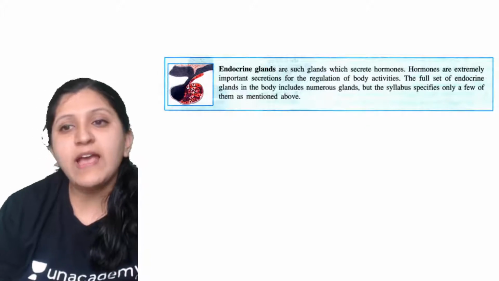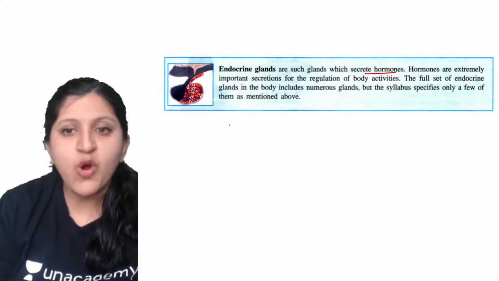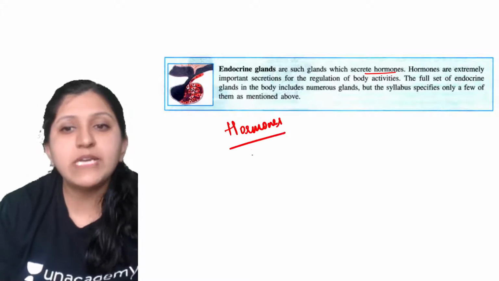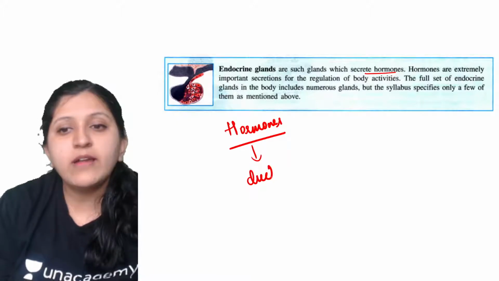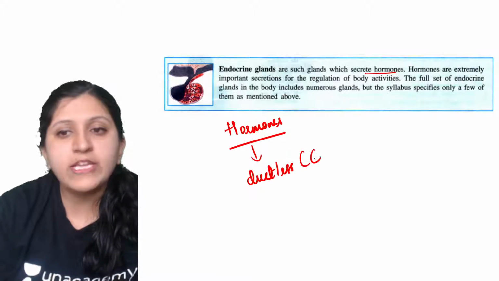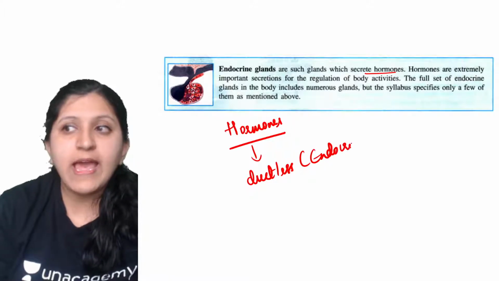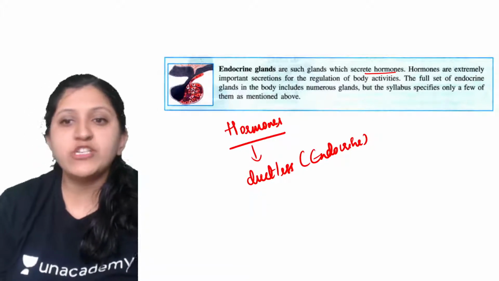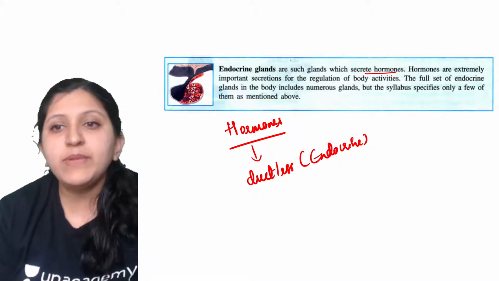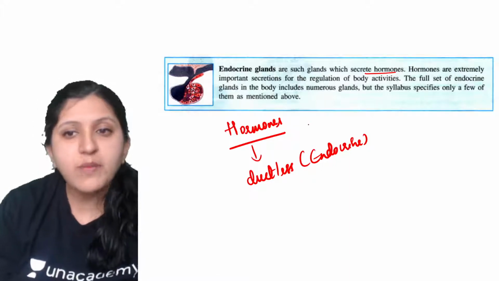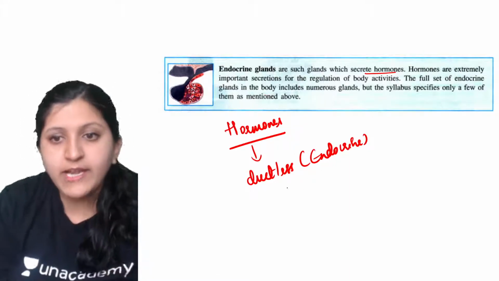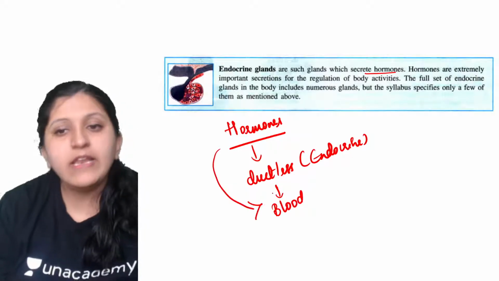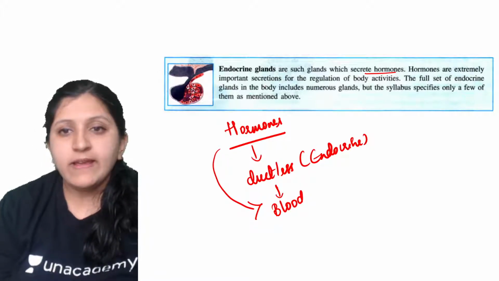Endocrine glands are the glands which secrete hormones. Hormone secretion always occurs through a ductless gland, that is, an endocrine gland. Exocrine glands secrete their secretion through a duct, whereas endocrine glands are ductless glands. That means their secretion, that is hormones, is directly secreted into the blood itself. So basically the hormones are directly released into the blood by an endocrine gland.